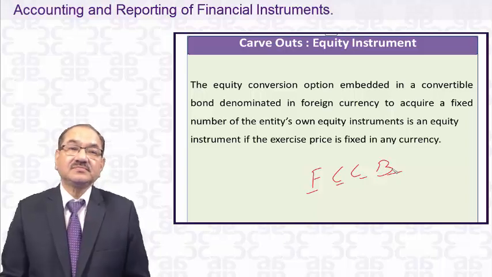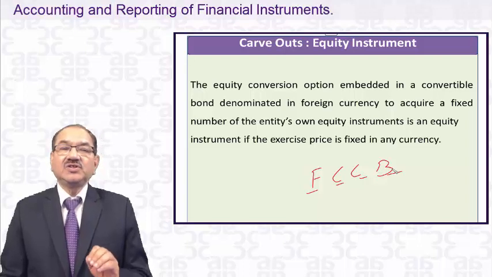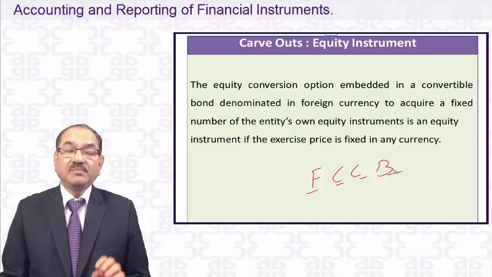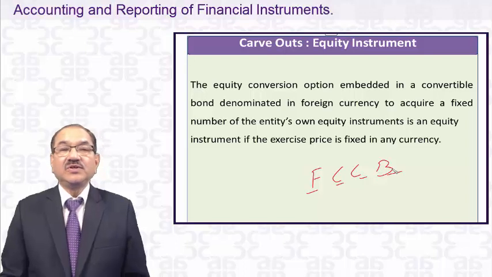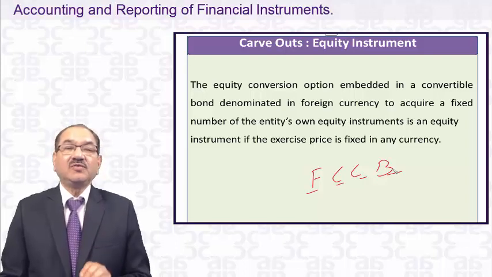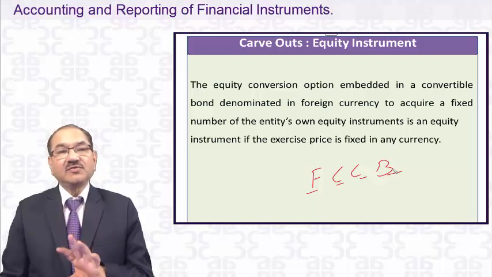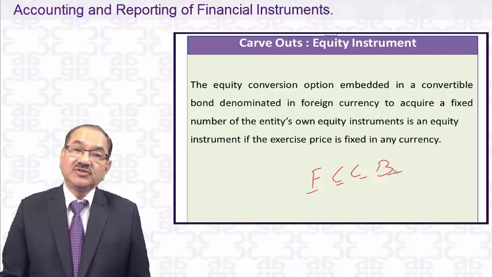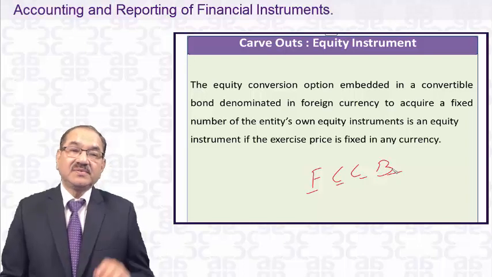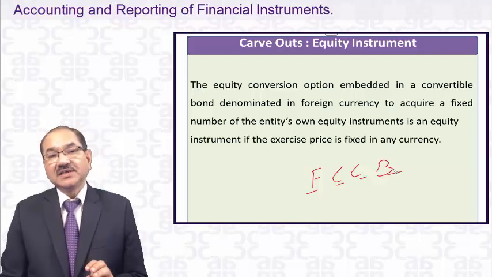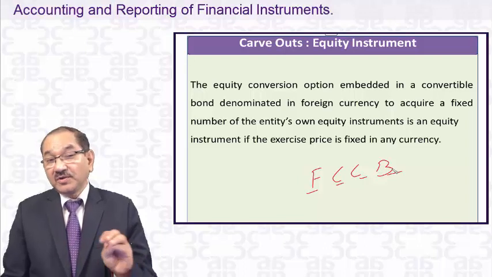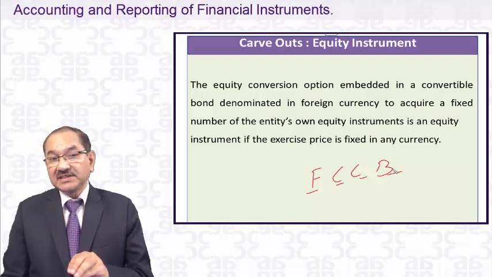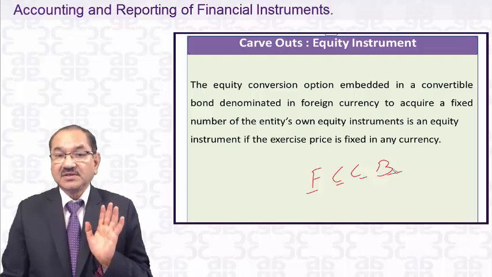$100. And it was issued in 2015. You have promised that within 3 years this bond will be converted into 4 equity shares of that company, which is an Indian company. Its one equity share is rupees 10. But because the market price is more, they say that the $100 bond will be converted within 3 years at the option of the holders.